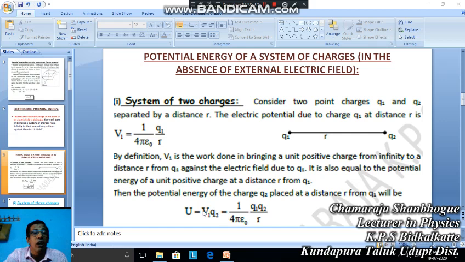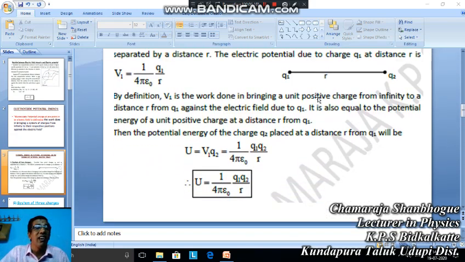So V1 into Q2 gives the total work done in bringing the charge from infinity to this point against the electric field of the first charge. Since V1 is 1 by 4 pi epsilon naught Q1 by r, W is 1 by 4 pi epsilon naught Q1 Q2 by r, which is the potential energy of a system of two charges in the absence of external electric field. No external electric field exists here.